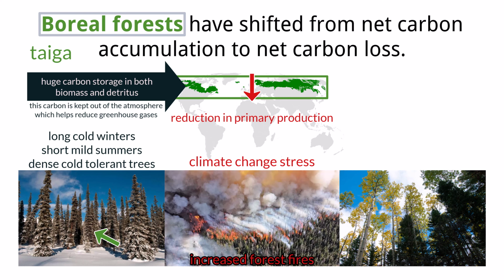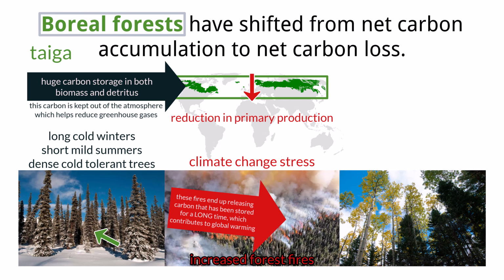intensity of forest fires. These fires are so severe that they burn through the shallow soil organic layers, releasing what is known as legacy carbon, carbon that has accumulated over decades or even millennia from previous fire cycles and vegetation decomposition. The combustion of this stored carbon then releases massive amounts of CO2 into the atmosphere, further accelerating global warming and pushing the ecosystem past the point of no return.